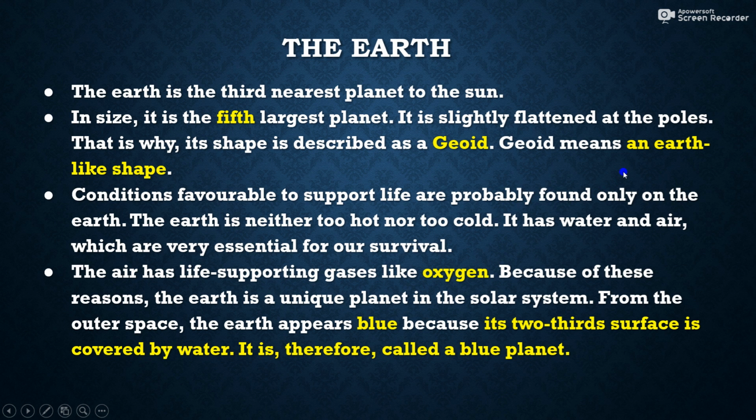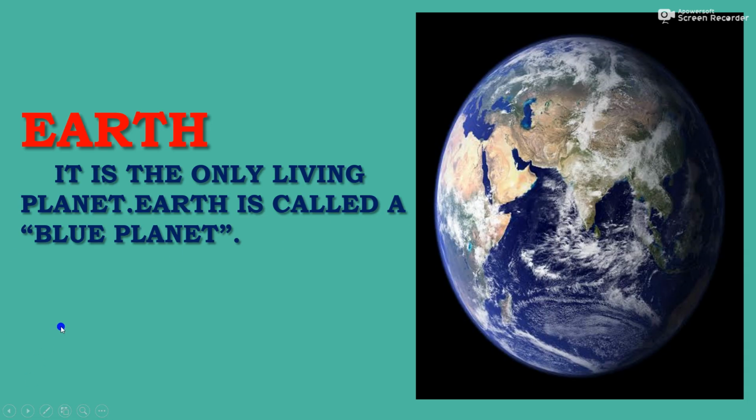That is your sea. So you know that the Earth is the fifth largest planet. Then which is the largest planet in our solar system? That is Jupiter. Yes, that is Jupiter. The next, Earth. It is the only living planet where life exists, and it is also called the blue planet because its two-thirds portion is covered by water. So from the space the Earth will look like a blue planet.